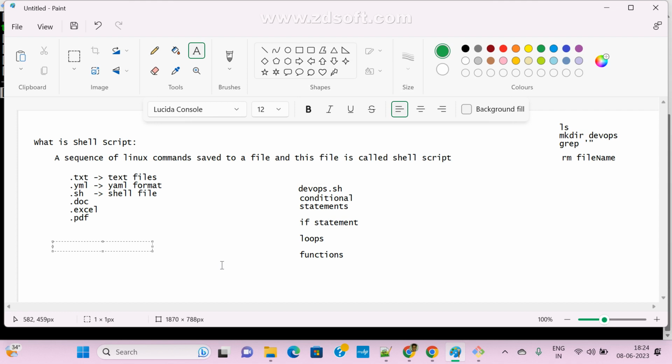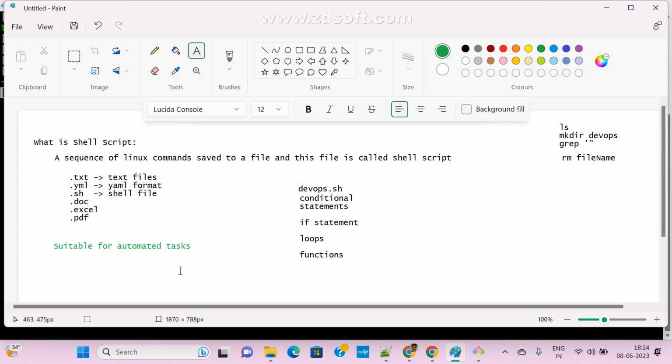The best practice is shell, and in real time most of the people are using it. Shell is the best, suitable for automating tasks. A task is whatever you want. That depends on your requirement. 100% we cannot say, because your requirement is different, my requirement is different. So it is based on user requirement. They can automate some tasks with the help of shell script.